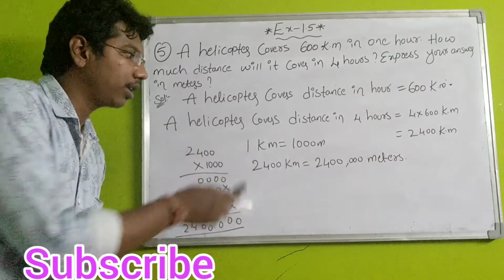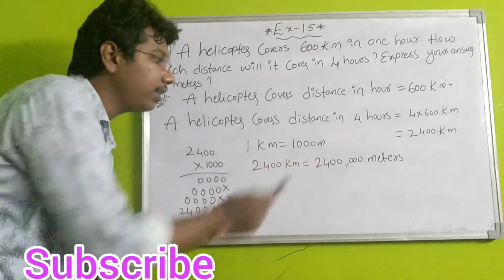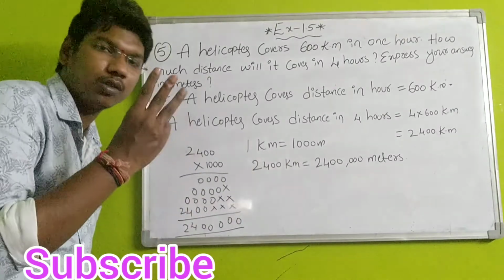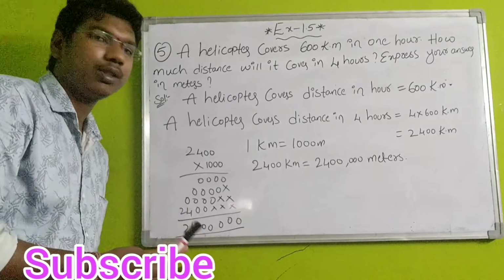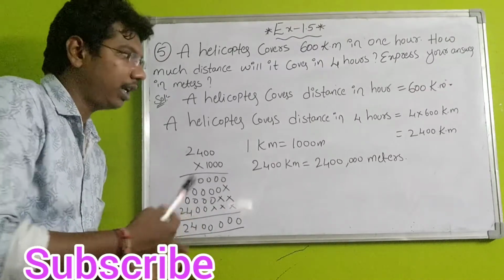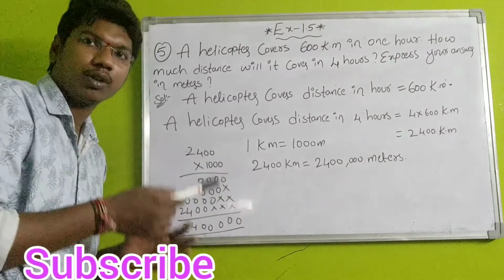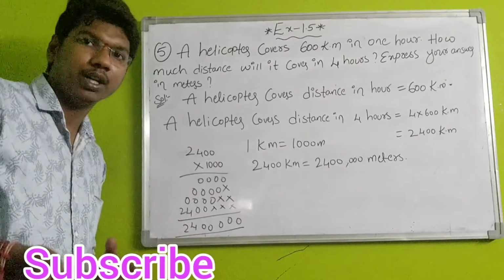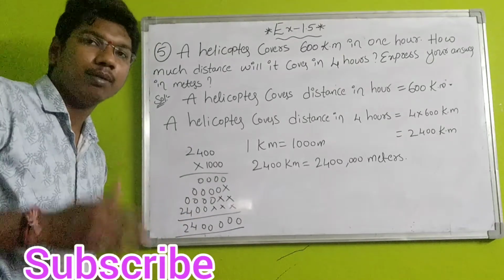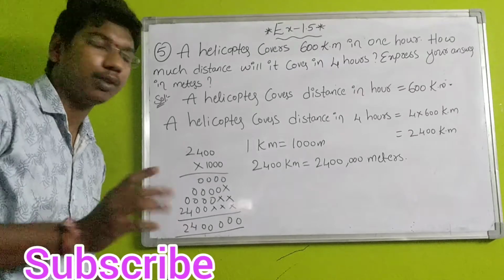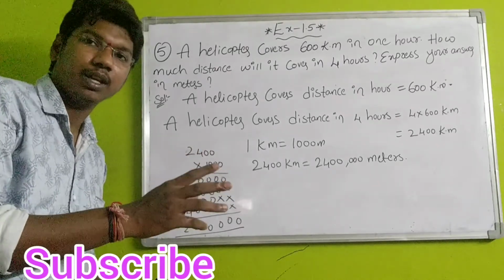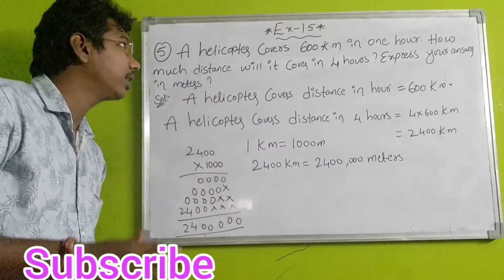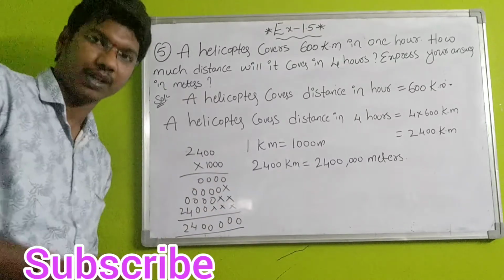Otherwise, simply you can write 2400 as it is. 1000 means 3 zeros are there. Add 3 zeros directly. This is a shortcut. Here, practically, you should multiply any number with 1000. If you want to convert kilometers to meters, you should multiply with 1000. The 2400 multiplied with 1000, you will get the final answer. You can convert kilometers to meters easily. Okay, this is question number 5. Let's see question number 6.